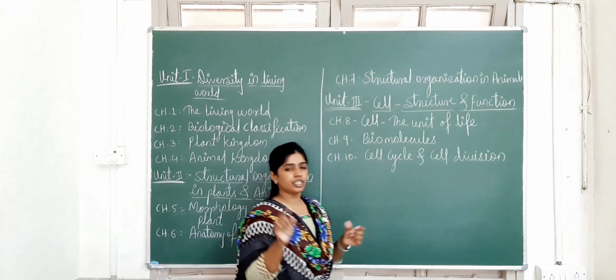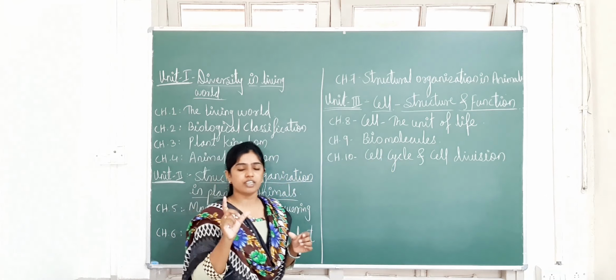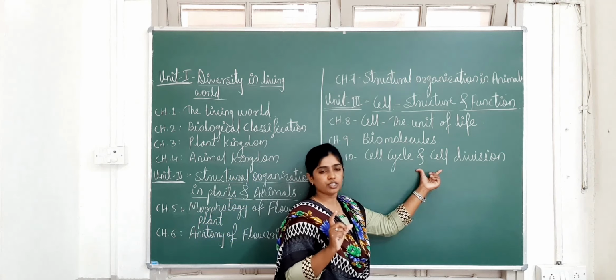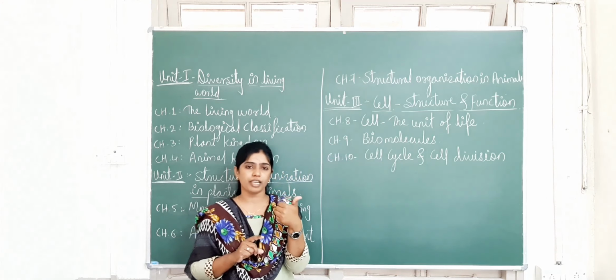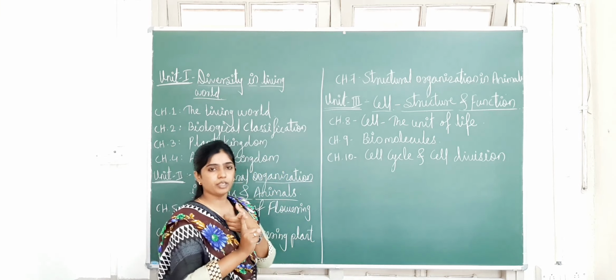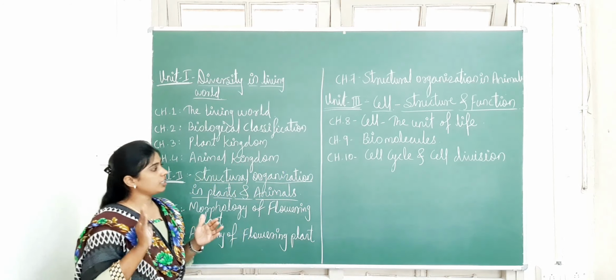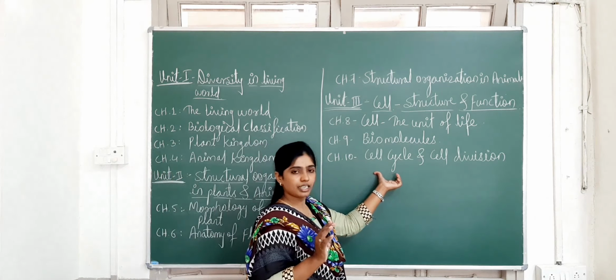Cell cycle means the cell has a cycle. What sub-stages, the phases of the cell cycle, are there? And then next you will study cell division. Usually cell division has 2 types: one is mitosis and another one is meiosis. What is mitosis? What is meiosis? What are the types of mitosis and meiosis? In detail you will study in chapter number 10, that is cell cycle and cell division.